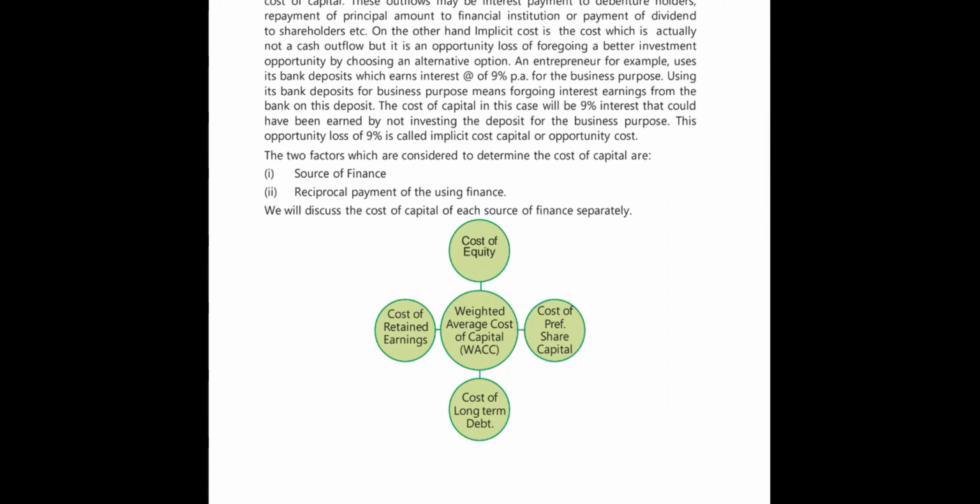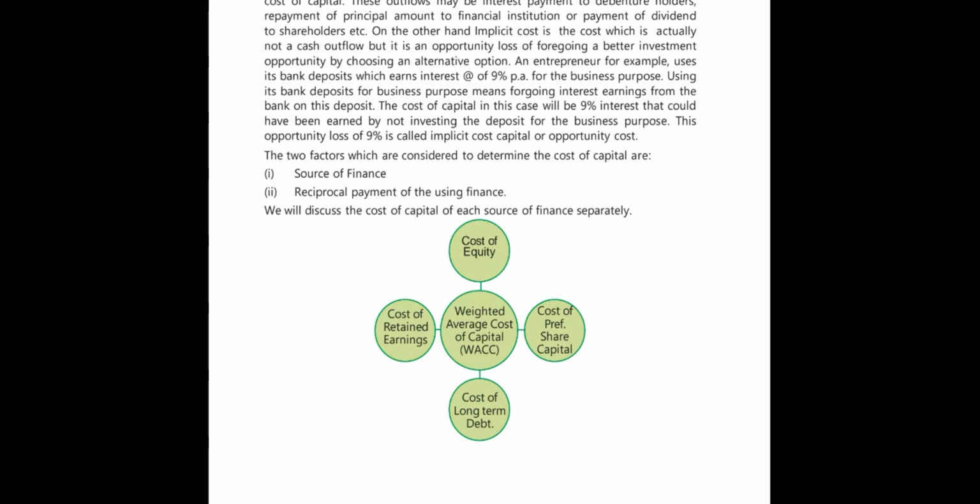When these two things are properly done, you will have a proper cost of capital. Which source you have taken: cost of equity, cost of debt, cost of loan, cost of preference share.